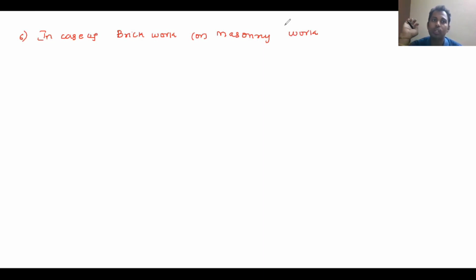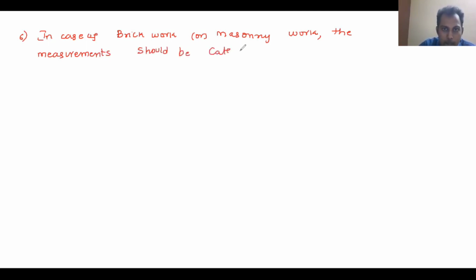So in case of brickwork and masonry work, the measurement should be categorized and recorded separately as described below.